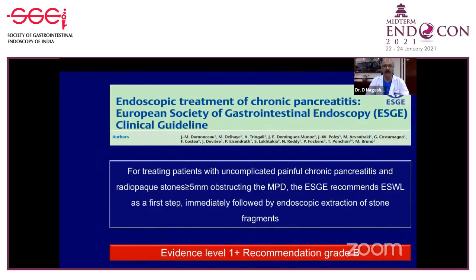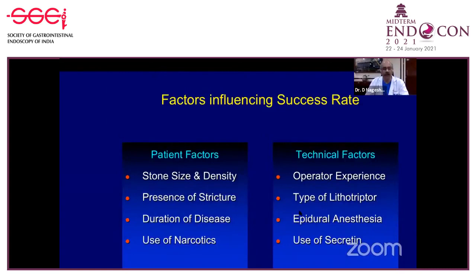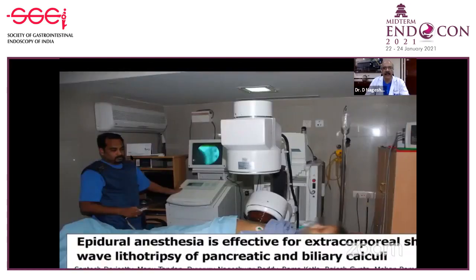And of course, there are some controversies in this area I won't go into, but this is what we would suggest. Now, there are several factors which determine how successful we are. It depends on the stone size, presence of strictures, duration of disease, and use of narcotics. Of course, the other subtle things are operator experience, type of lithotripsy, and use of secretin. In fact, there are 3 important things that are responsible for effective stone breakage. One, of course, is the machine. You have to have a very specialized machine. There are only 3 available for this particular purpose.